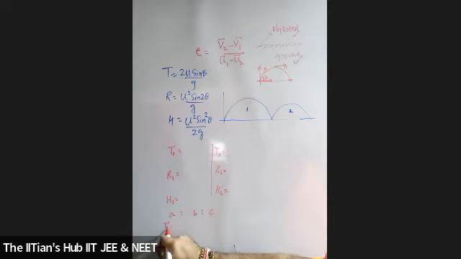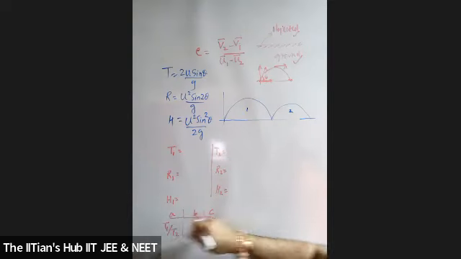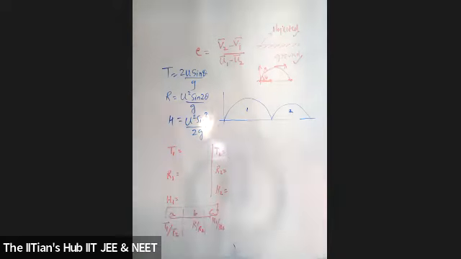Means I want to find out T1 by T2. Agreed? Is to R1 by R2. And this is H1 by H2. No, I want to find the value of A, B, C. So it's not the ratio. I want to find out A, B, C in terms of coefficient of restitution. Hope the question is now clear to all of you. Is the question clear to all of you?